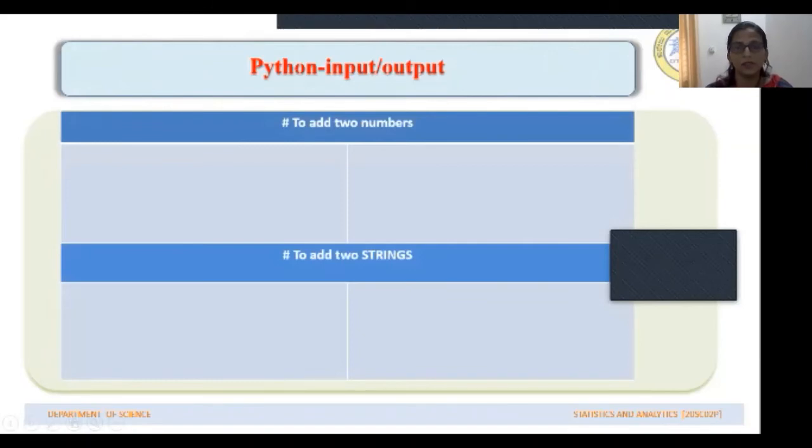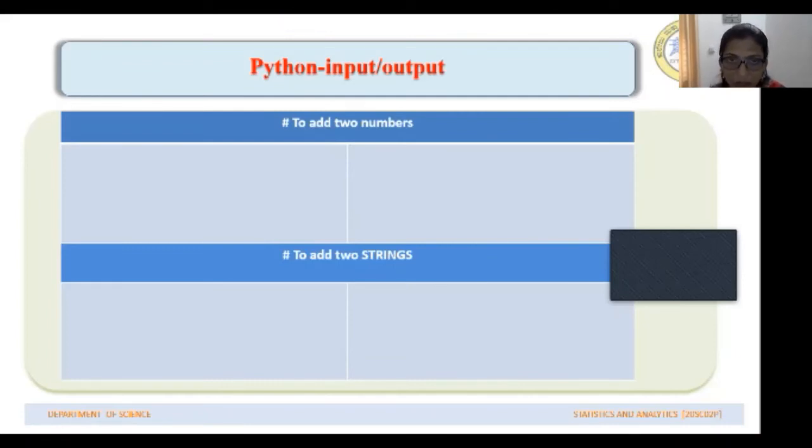Now, suppose we want to write a small program where we are going to add two numbers. How can we write it in Python? Let us see. To add the two numbers, first we must enter the numbers, right? So we need to input the two numbers. Then we are going to find the sum.